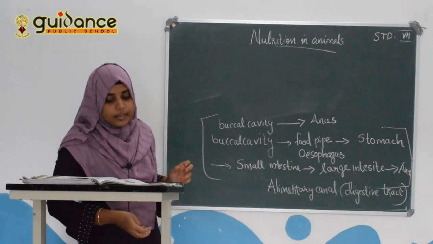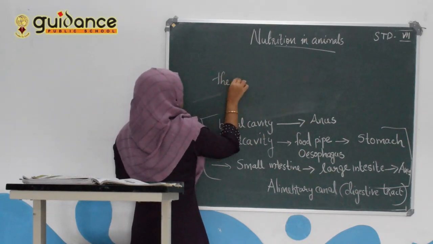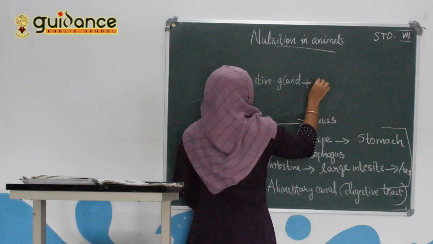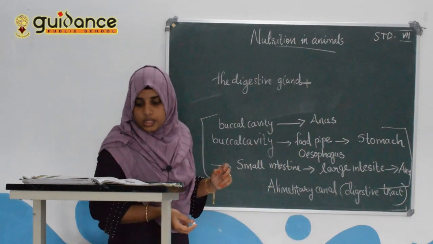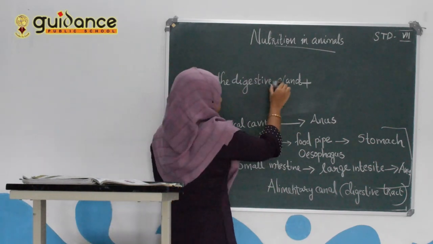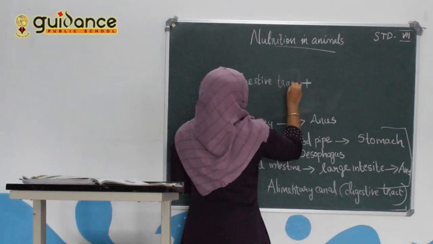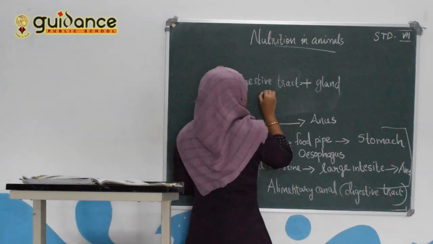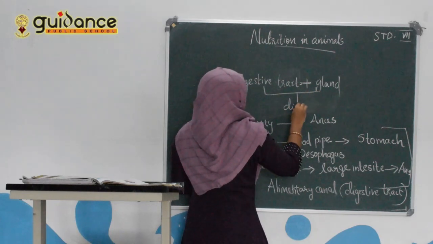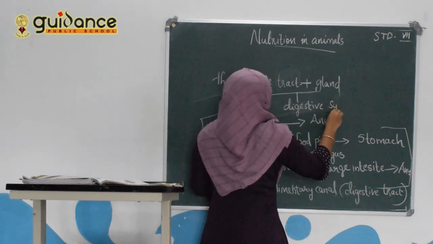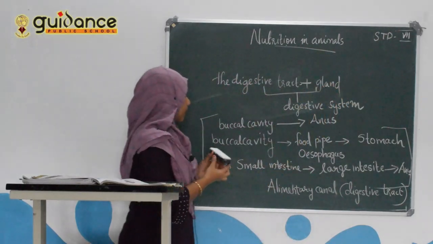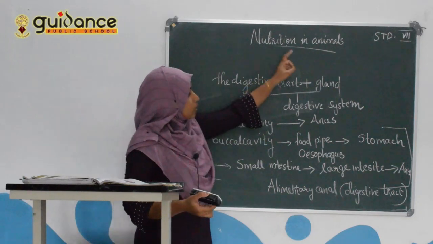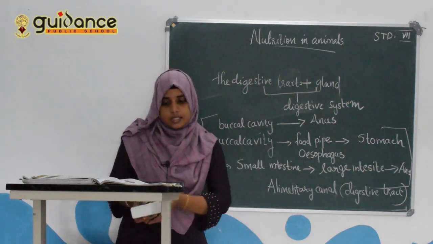This canal is called the alimentary canal or digestive tract, and this tract and the associated glands together form the digestive system of human beings.